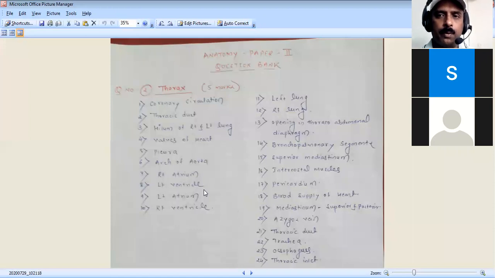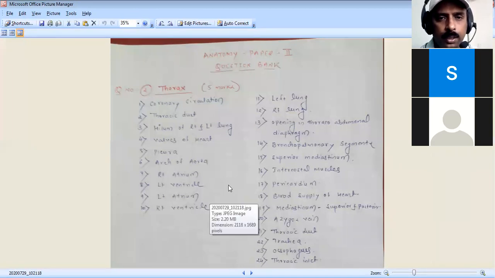So you have to remember this function for almost all valves, valves of the heart and valves of the veins: they prevent the backflow of the blood, or they allow unidirectional blood flow. Only one direction of blood flow is allowed. That is the function of the valve. So you have to classify two types of valve. Even a 2-mark question is asked: name the valves of the heart. You have to write properly: the AV valves and the semilunar valves.